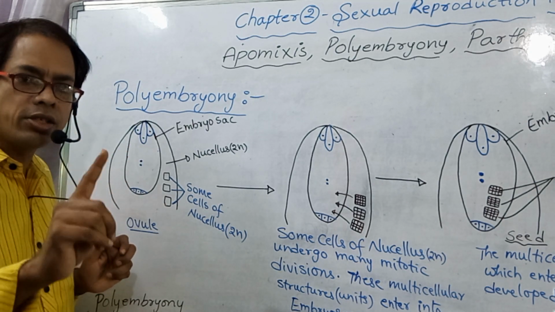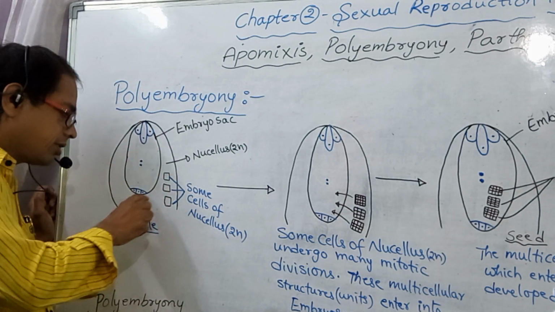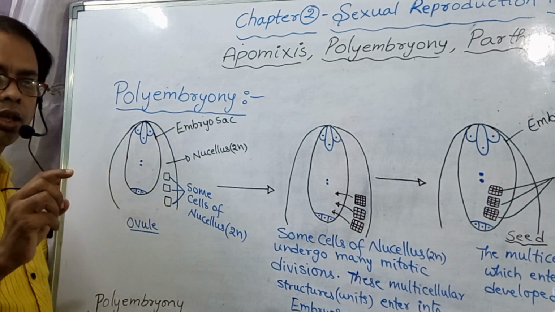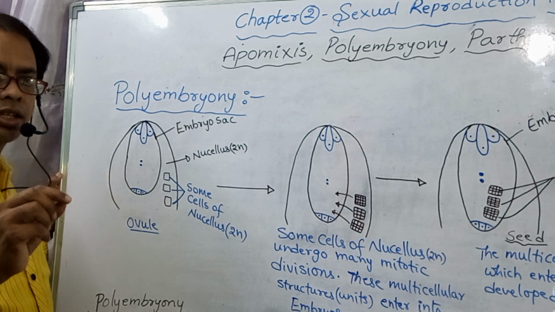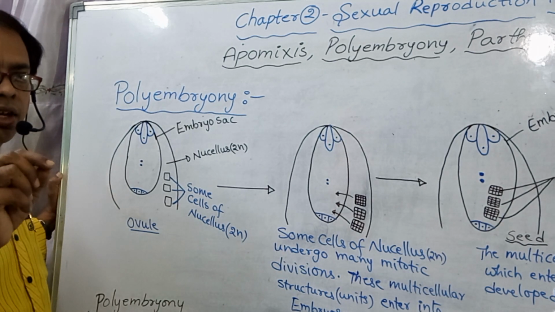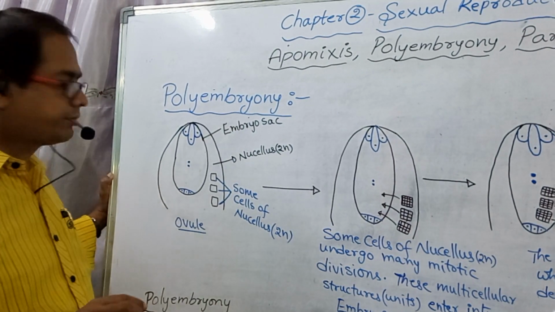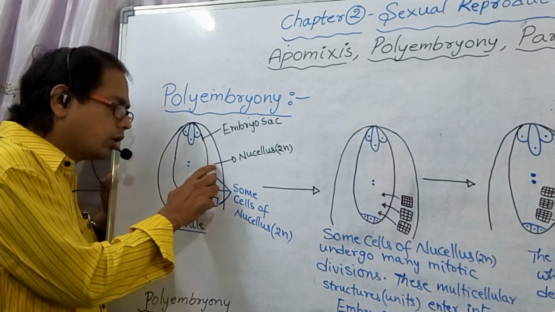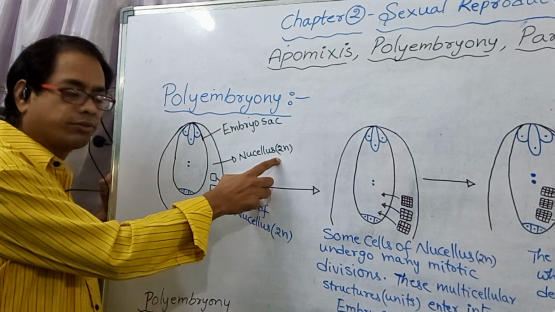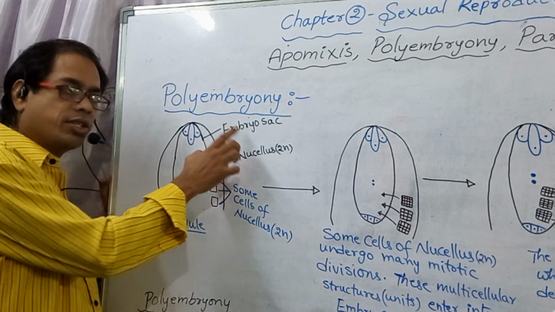That one functional megaspore later develops into the embryo sac by undergoing free nuclear divisions, actually 7 by the correct concept, though in our NCERT syllabus it is 3 free nuclear divisions. The nucellus is diploid, and this embryo sac is haploid.